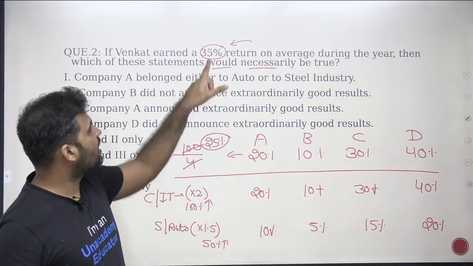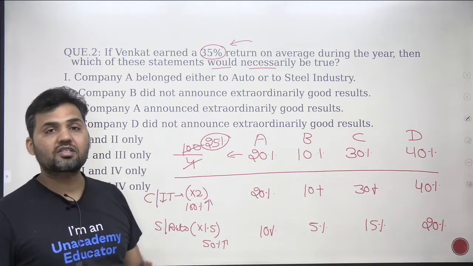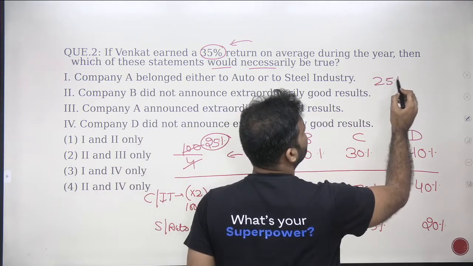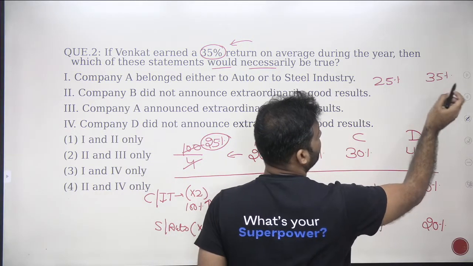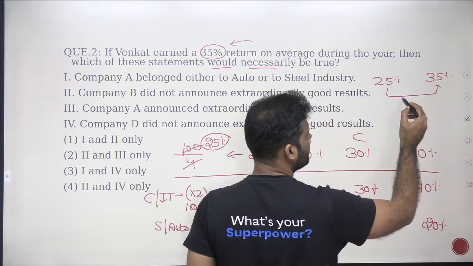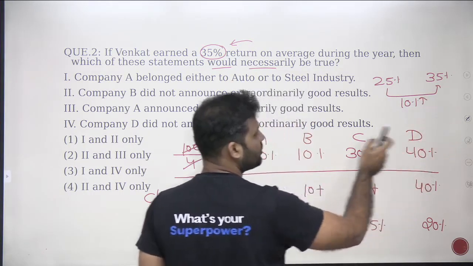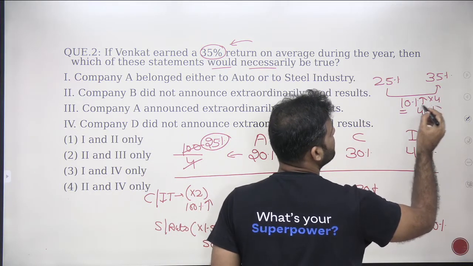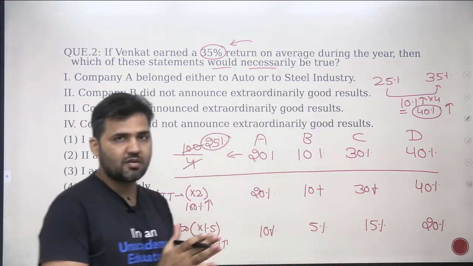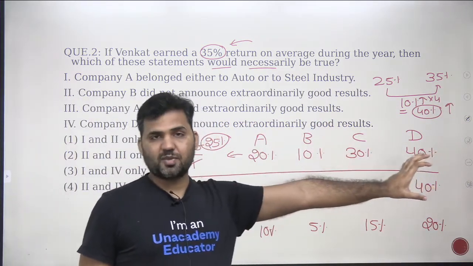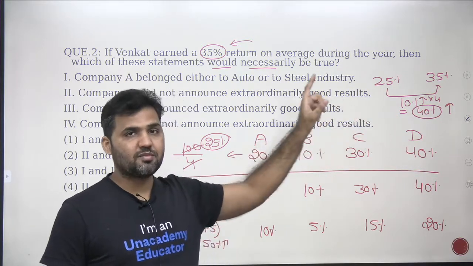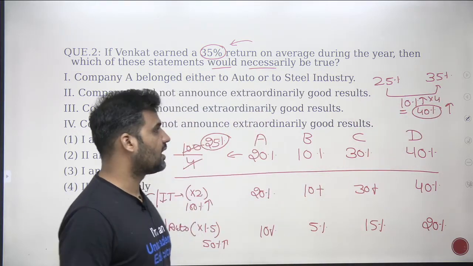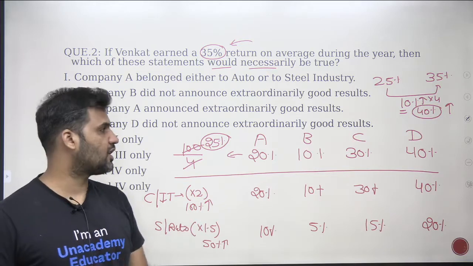Now, if Venkat is getting a 35% return, what is the extra return? If my average becomes 35% from 25%, what's the increment in the average? The increment in the average is 10%. How many stocks are there? 4 stocks are there. So can I say the total increment in the return is 40%? A 10% average increment over 4 stocks, so the total return will be 40% extra return. So 40% is the extra return that you are earning.